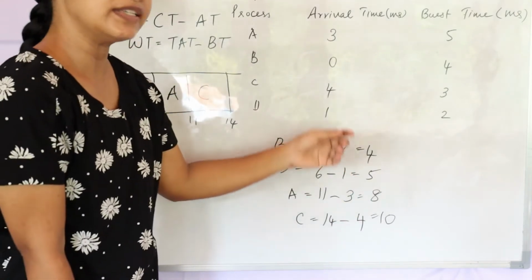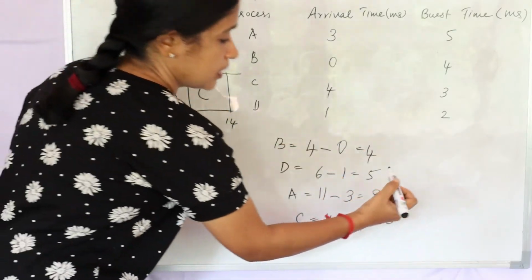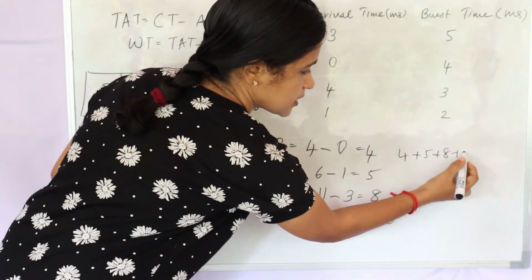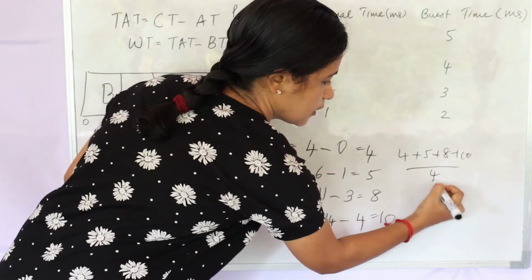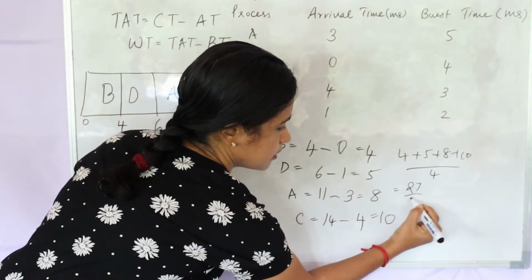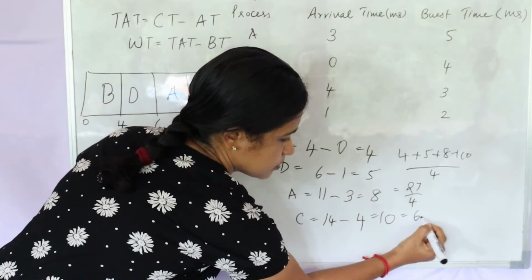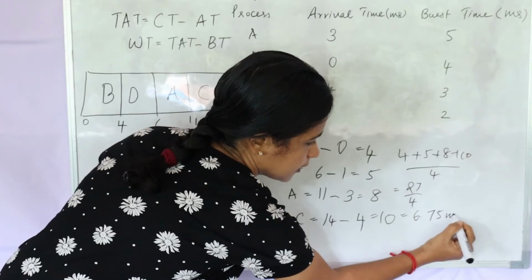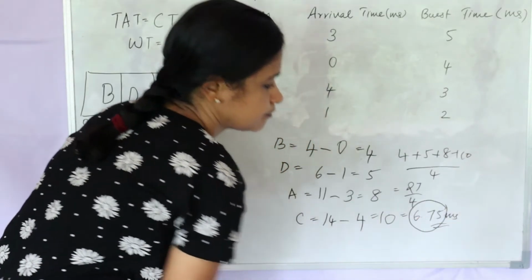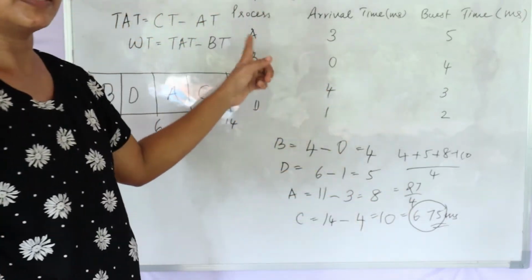In order to calculate the average turnaround time, we have to add these up and divide by 4. That is nothing but 4 plus 5 plus 8 plus 10 by 4. That is 27 by 4, which becomes 6.75 milliseconds. This is nothing but the average turnaround time in this case.